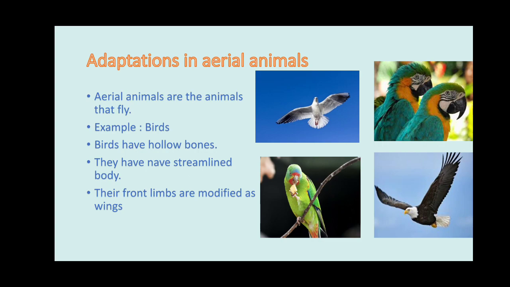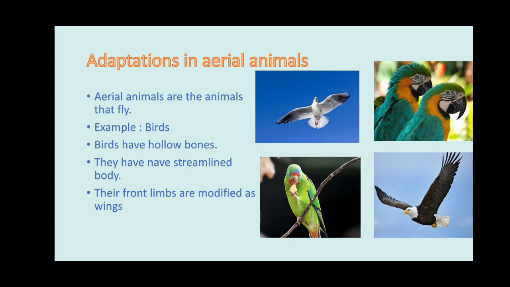And then what is the modification, the adaptation for that adjustment? The physical adaptation is feathers. Because it has feathers, the entire body can be kept in a warm condition, and feathers are also helpful when they are flying.